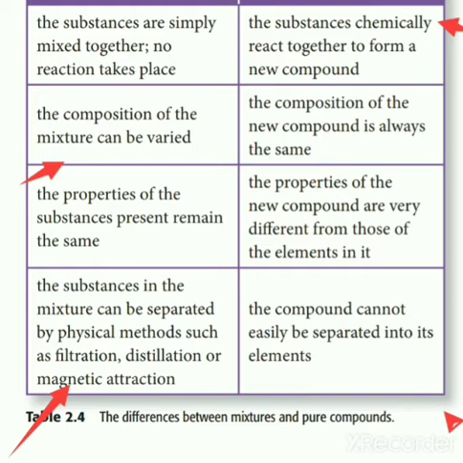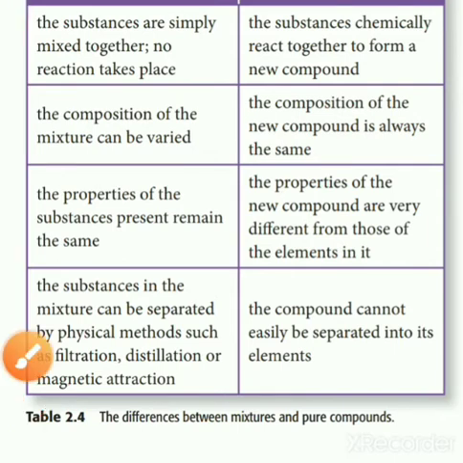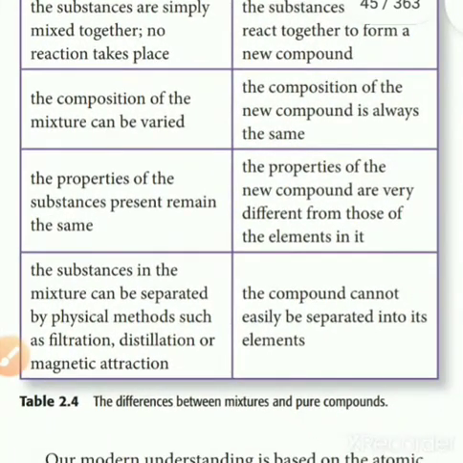So, in the simplest way, these are the four major differences which we have learned in today's class. The first difference: for the formation of a mixture, the substances must not react with each other chemically, so no chemical reaction is needed, while in the production of a compound, a chemical reaction is a mandatory step.